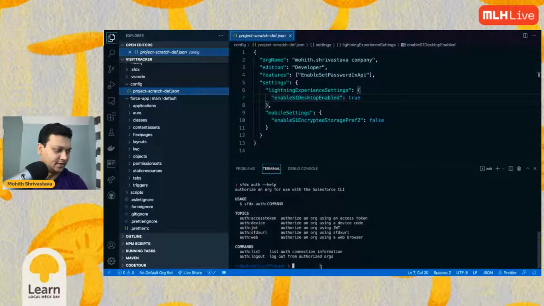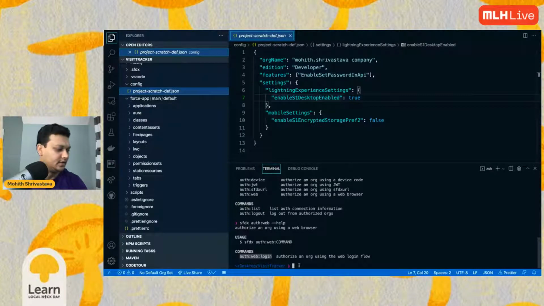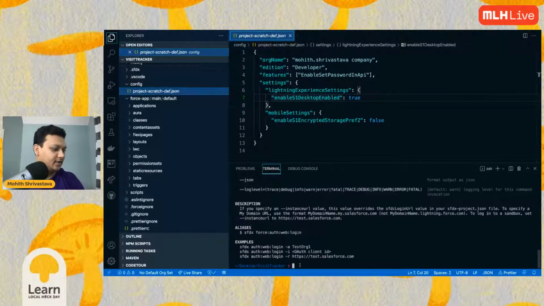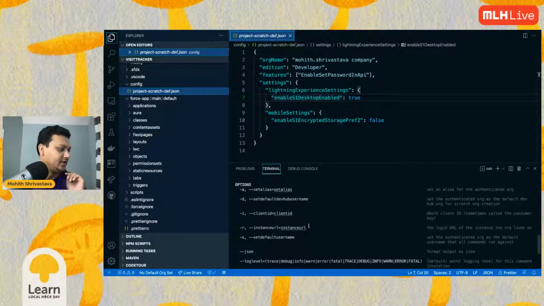So I can keep doing a help on this. Like for example, I can say SFDX auth web and do a help on this. There you go. So it says auth web login. Let's go through that. So SFDX auth web login, and let's do a help on that. So this is how you learn about the different commands, like what it does. Because you are very new to it, you might not be that familiar with it. So basically, this is how you learn.